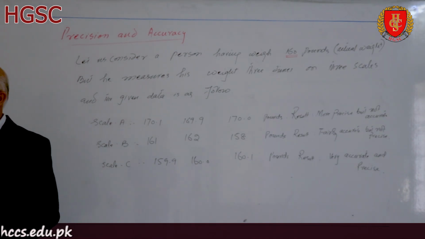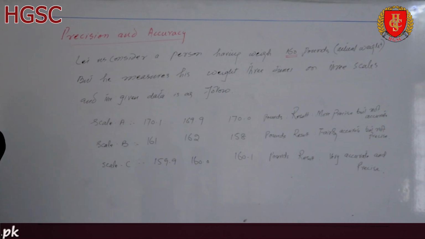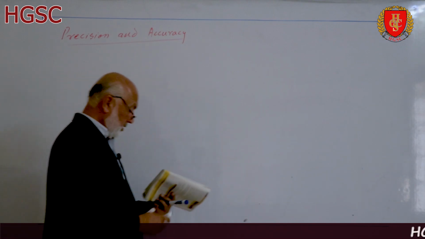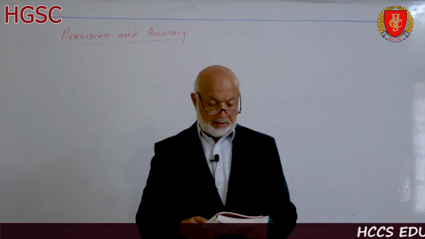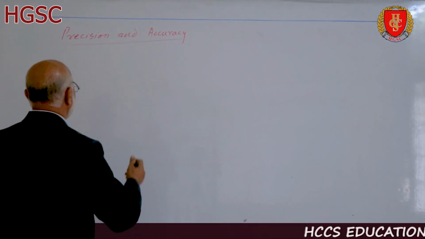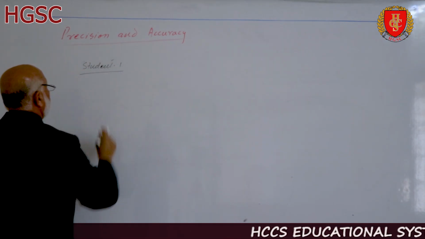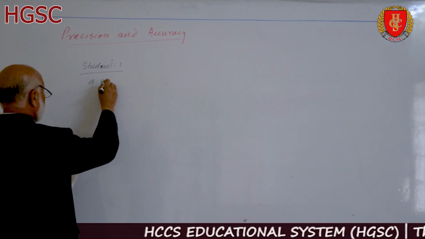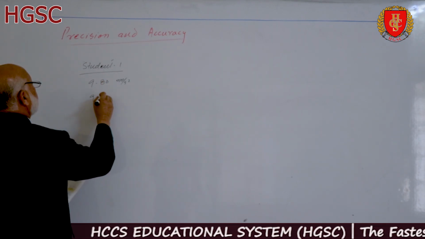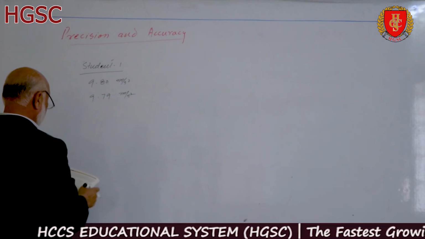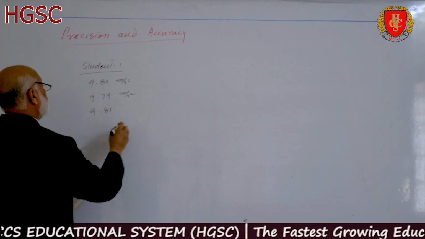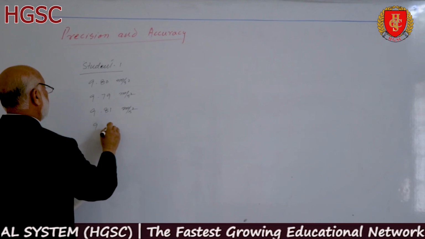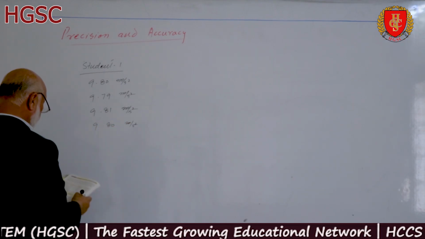Another example can be discussed using another set of readings. Here three students are trying to measure the value of acceleration due to gravity, and the first student measures the value of G as 9.80, 9.79, 9.81, 9.80 and 9.80.